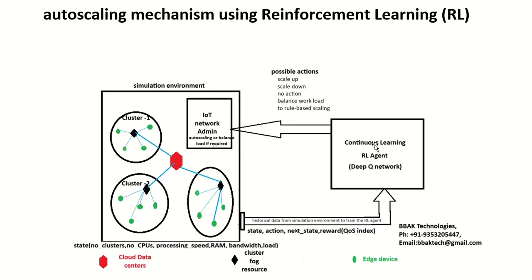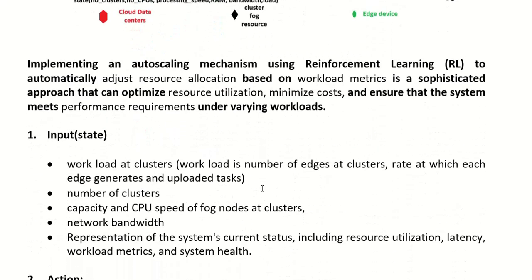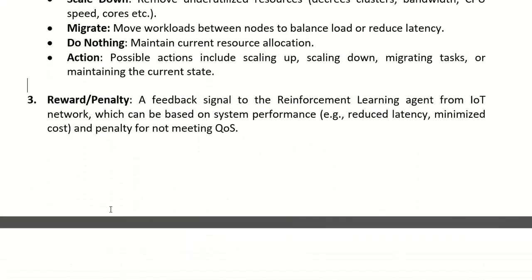For example, when the action is taken from the reinforcement learning agent and applied in the network, and if the network benefits from that, then it rewards the agent. If it does not benefit, it will punish the agent. So this is a way of learning.